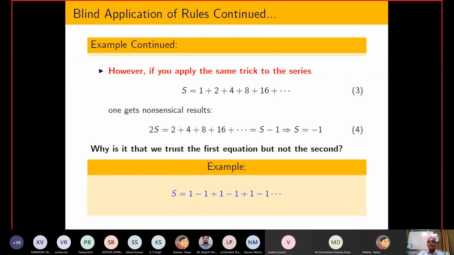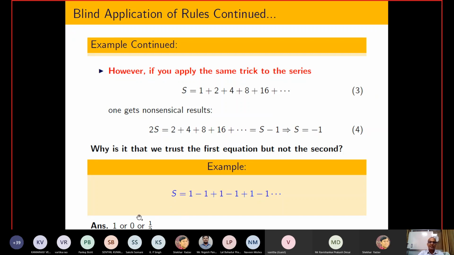A third method you can also use. What I am going to do is take minus common here, and after that I have the same series, so I am going to put s here. So s equals 1 minus s, and after that I collect s on this side, so that becomes 2s equal to 1, and s equal to half. So now I have three different answers.